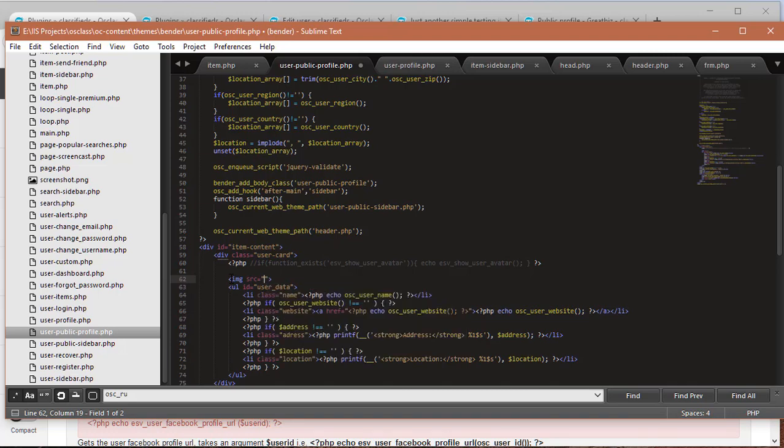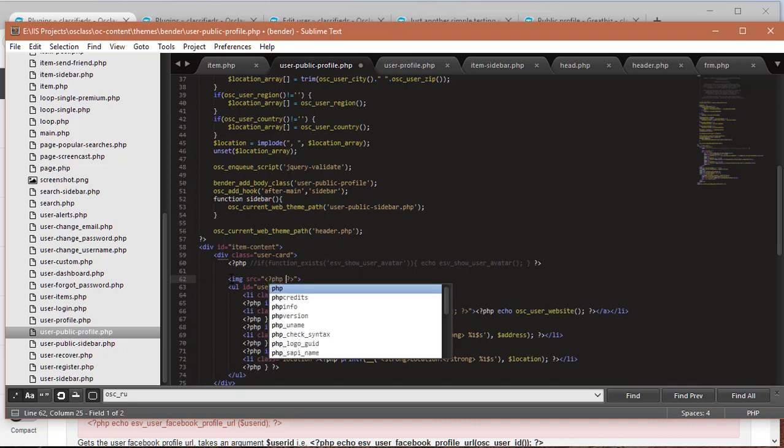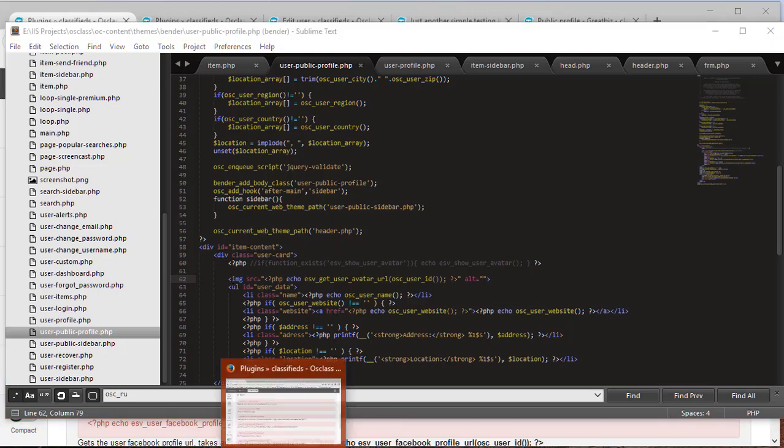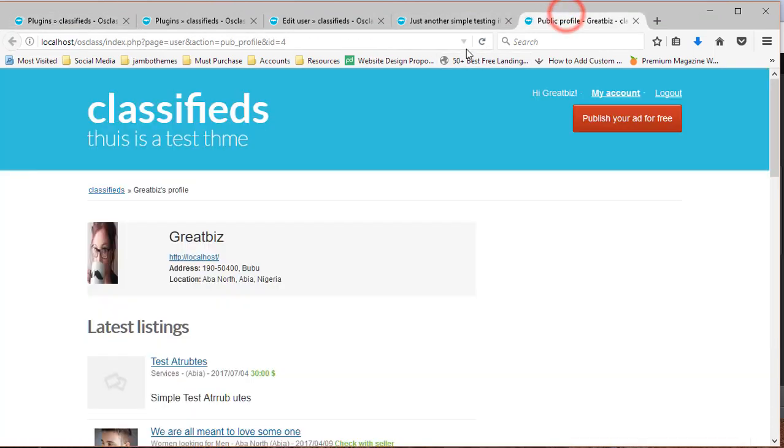Then of course place that tag there. Don't forget your PHP tags. Then the alt attribute, it's important. So when you do that and reload this page, still the same thing.